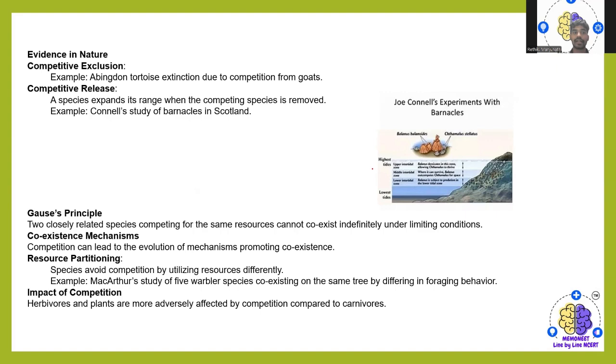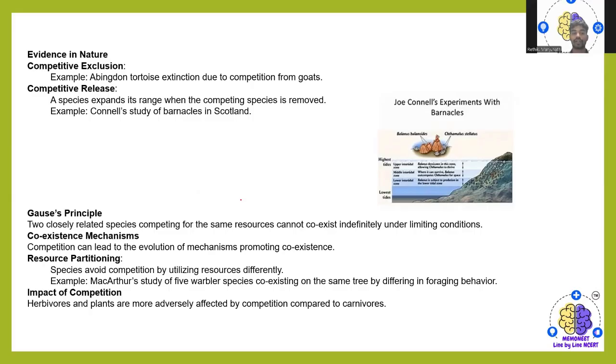So what happens is a species expands its range when the competing species has been removed. Example, Connell's study on barnacles in Scotland. Next we have Gause's principle. In Gause's principle, two closely related species competing for the same resources cannot coexist indefinitely under limited conditions. Then comes the coexistence mechanism, where competition can lead to the evolution of mechanisms promoting coexistence, and the resource partitioning. That is, species avoid competing by utilizing the resources differently.